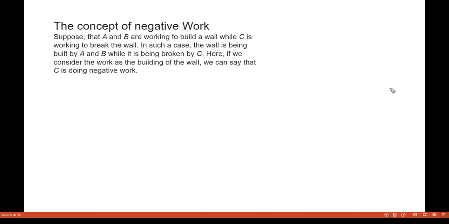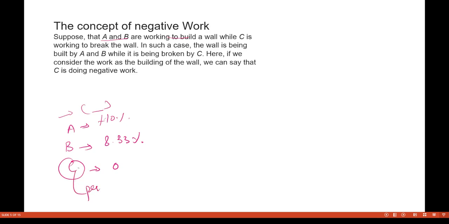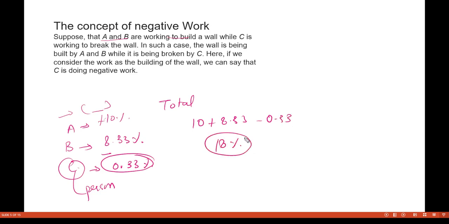Now see, let us discuss what the concept of negative work is. I was constructing there, or doing some productive work, so I was adding. So I added 10% of the work of A and 8.33% of the work of B. Now let us say some person C is destroying that work, by 0.33% every day. So the total work done in one day, I'll do 10 plus 8.33 minus 0.33. So I'll get 18%.